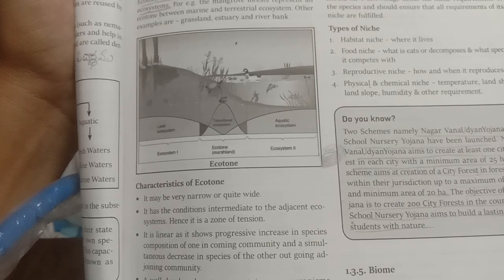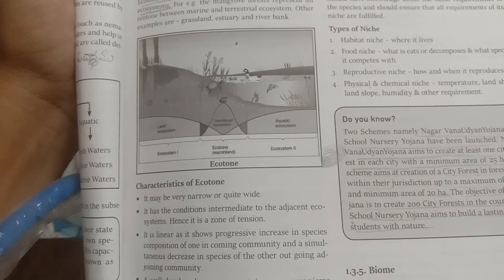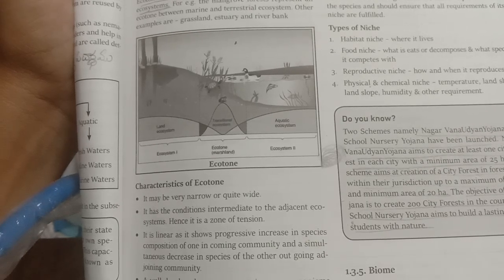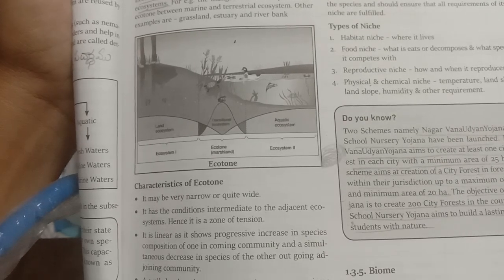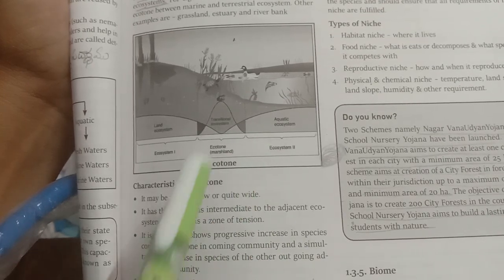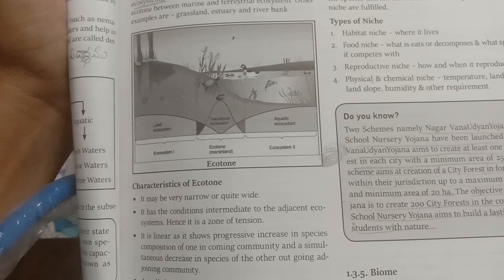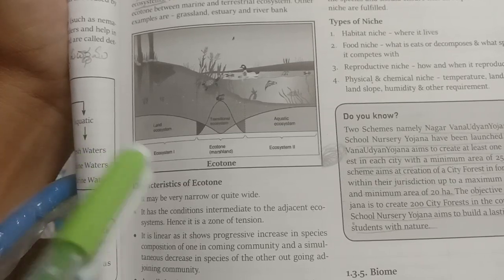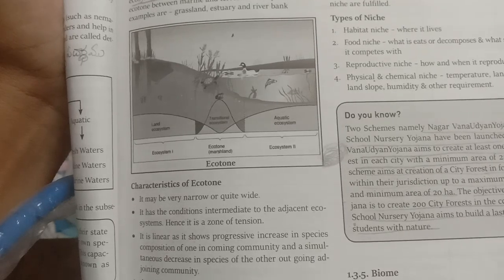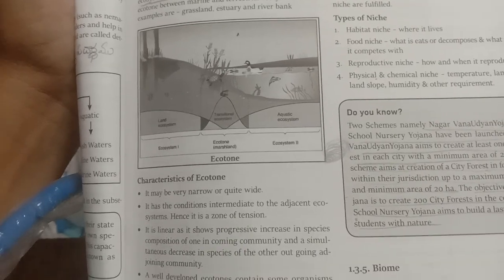It has the conditions intermediate to the adjacent ecosystems. Hence, it is called zone of tension. Here, the conditions prevailing in the ecotone region is of both ecosystems, ecosystem 1 and ecosystem 2. Hence, it is called zone of tension.